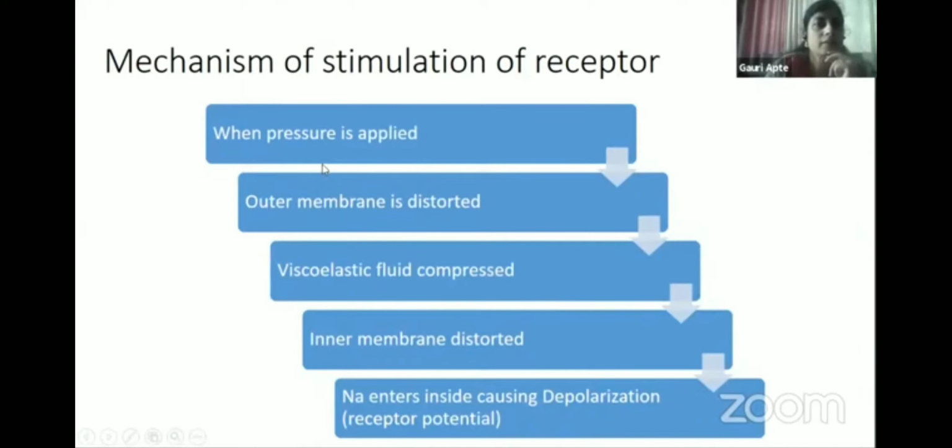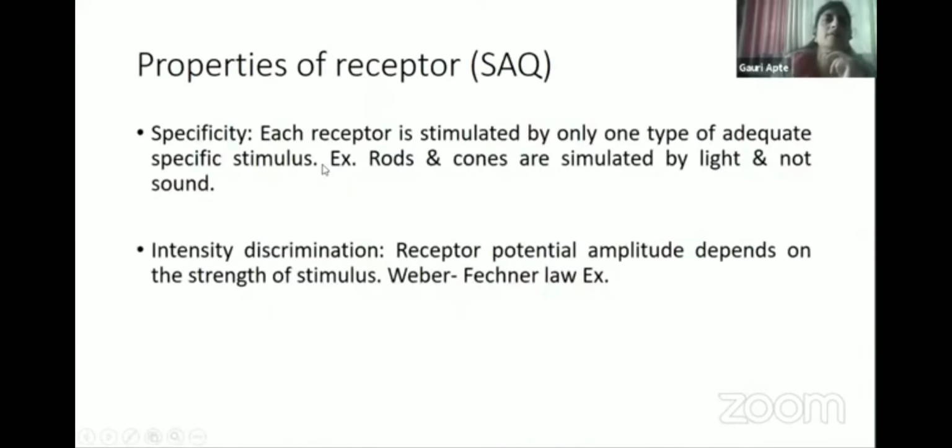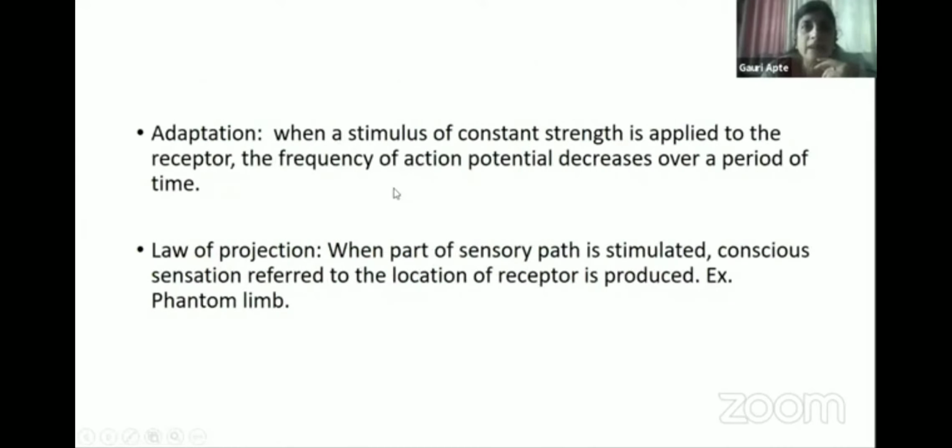Then go ahead with properties of receptors. A few important properties you should mention, that is specificity. They are specific for a specific sensation. Then intensity discrimination: they can assess the amplitude or the strength of the stimulus. Then adaptation is one of the important properties, as we have seen in the classification. You can write the classification here while writing this property. The law of projection is also one of the important properties.